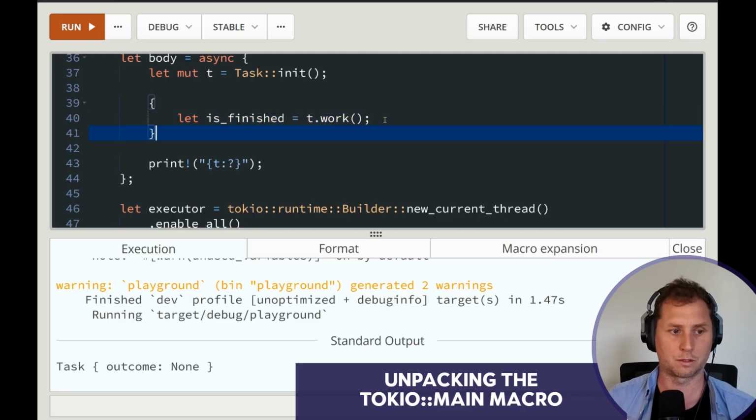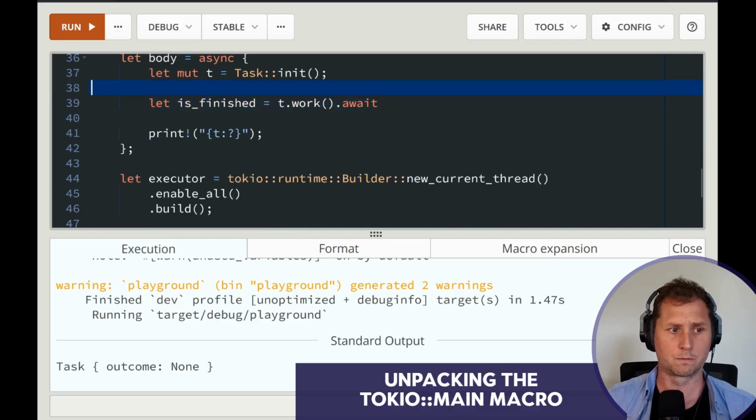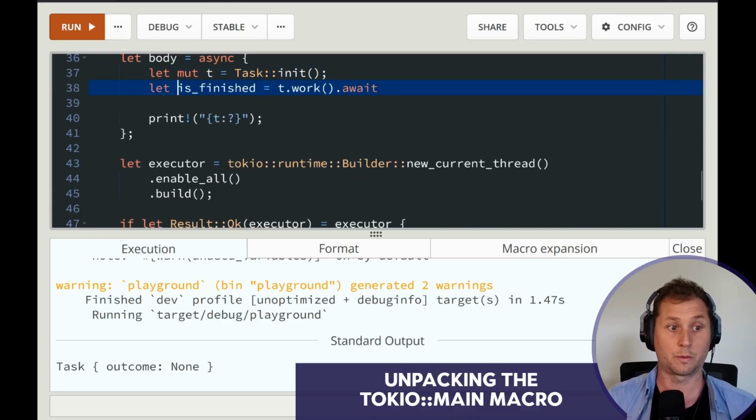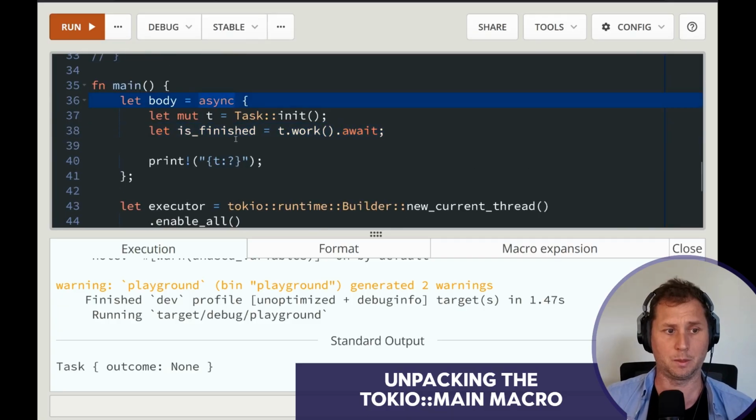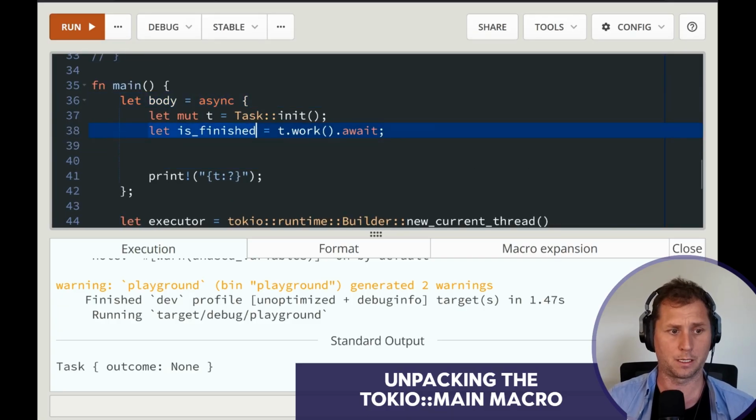So I'm going to let you in on the trick. Work returns a future, not a value. So we need to await inside of our async block. Now we can, while, I wonder if I can do this actually.